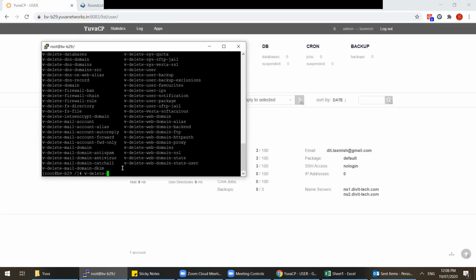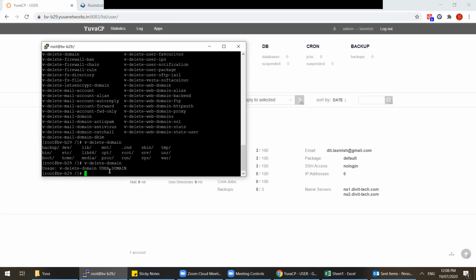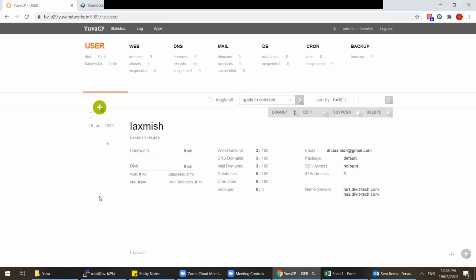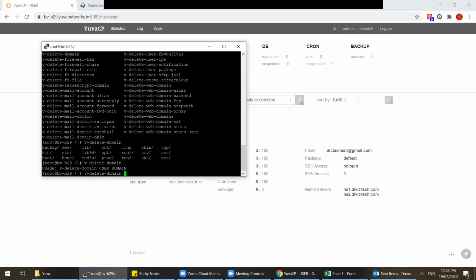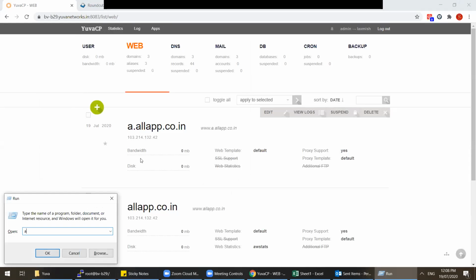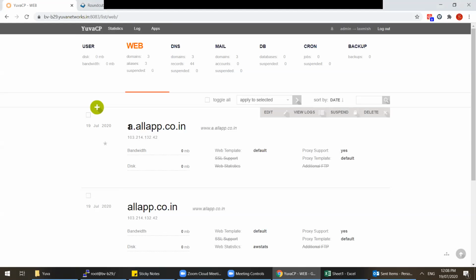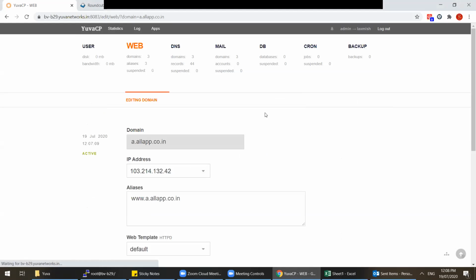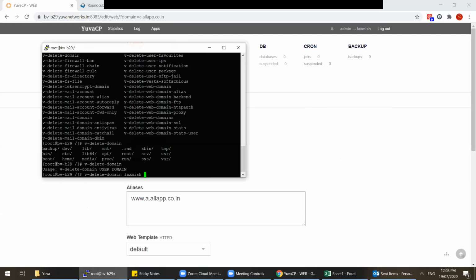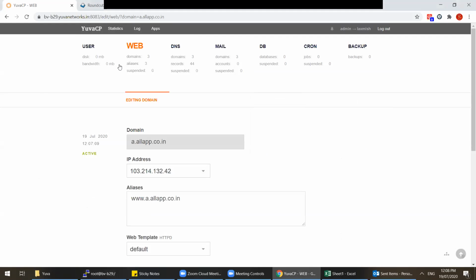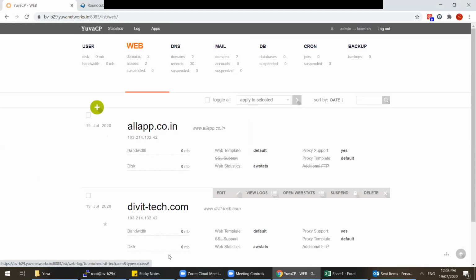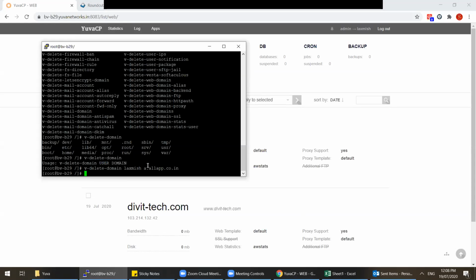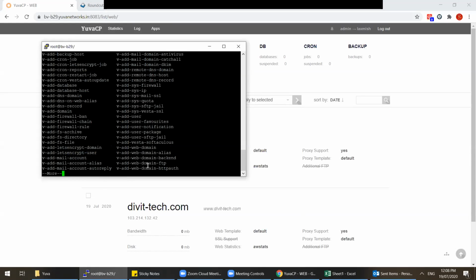You have all the commands. Okay, so the format is user and domain. So user is Lakshmi's LAX and the domain is... so the domain gets deleted. We can add any kind of application over here, like Node or Python, Django, whatever. Anything, sir. This is a dedicated server, sir. No restriction, and this is complete.